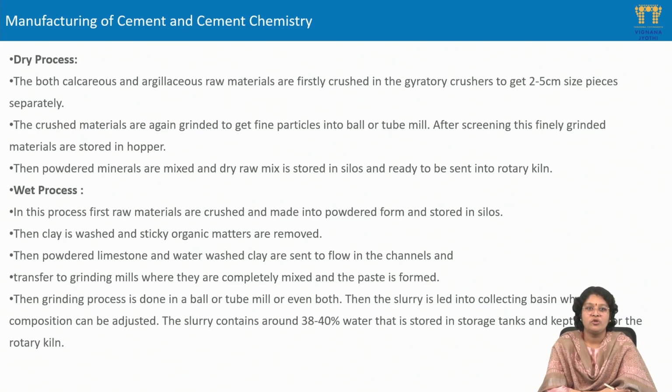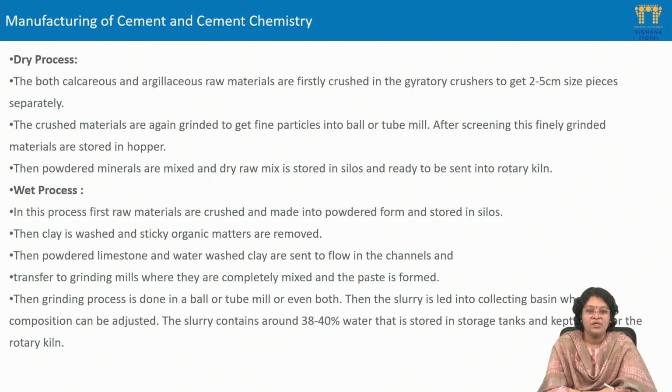Coming to the wet process, first the raw materials are crushed, as we have seen in the case of the dry process, and we get a powdered form of these materials, which is stored in the silos. The next step is that the clay is washed, and the organic matter present in it is removed.